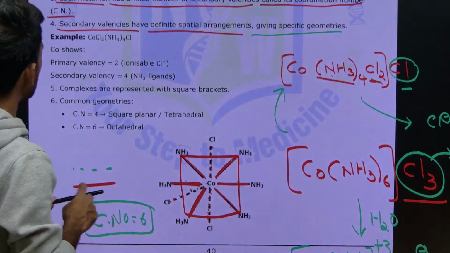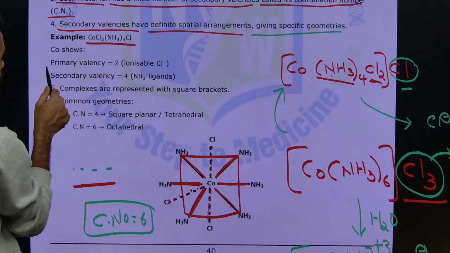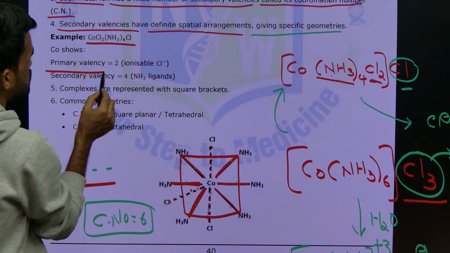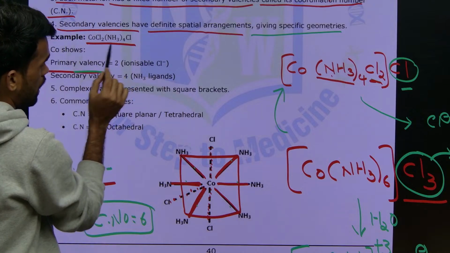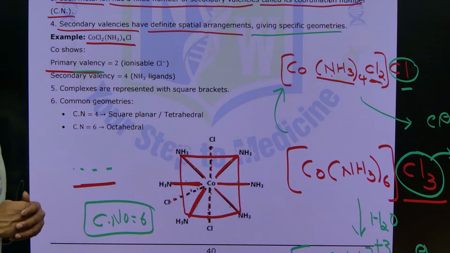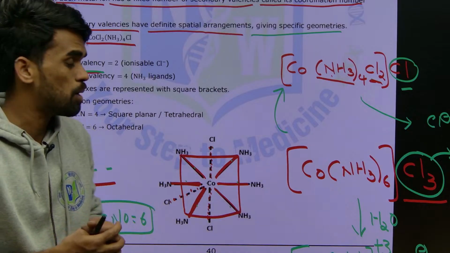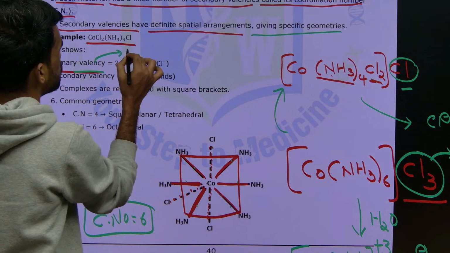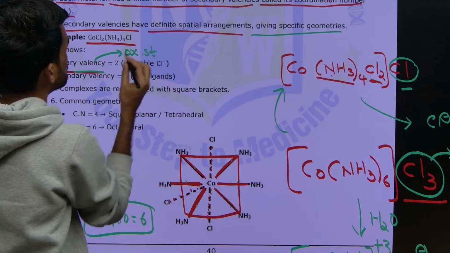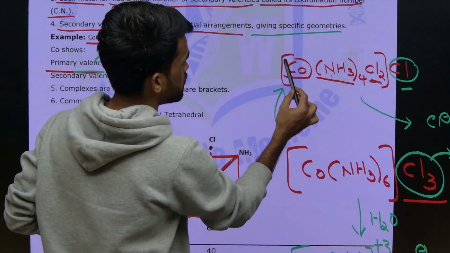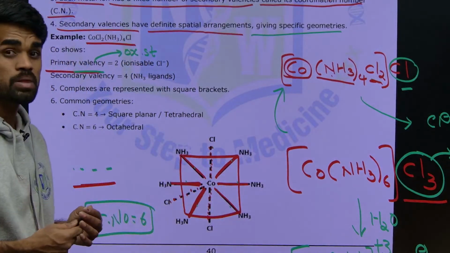Okay, therefore you can see in this complex the primary valency is how much? Primary valency is only ionizable valency, only chloride ion is getting ionized now, and you can say primary valency comes from oxidation state. Just find the oxidation state of this metal, and that will be written as the primary valency.